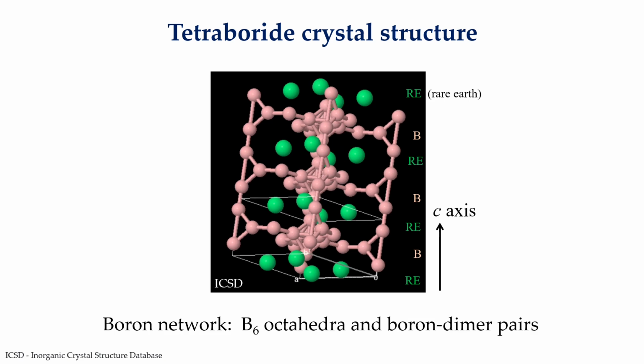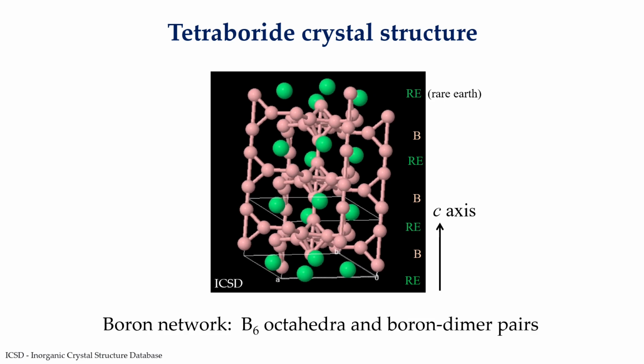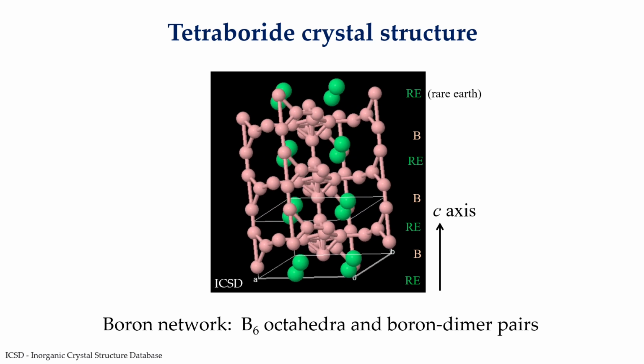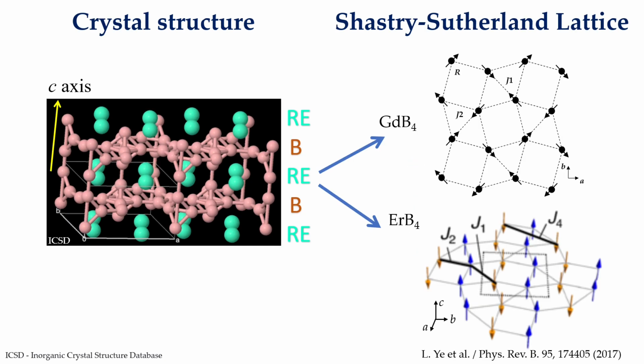The magnetic rare earth ions are in the AB plane and embedded in a boron network, grouped into B6 octahedra and boron dimer pairs. In this tetragonal lattice, the rare earth ions form sheets perpendicular to the C-axis and lie within the AB planes, forming a frustrated Shastry-Sutherland lattice comprising squares and triangles. Notably, the magnetic interaction among the rare earth ions in tetraborides is mediated by the RKKY interaction.